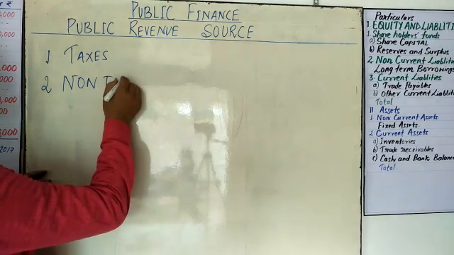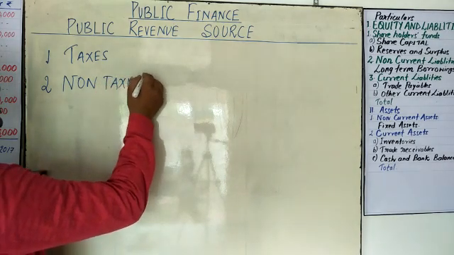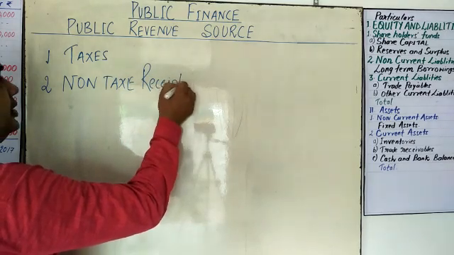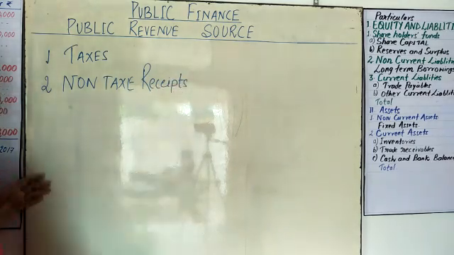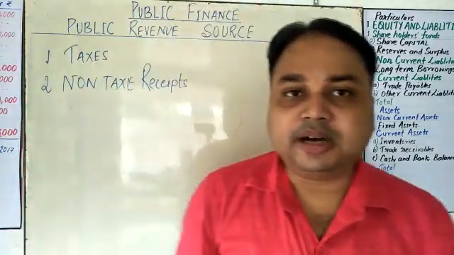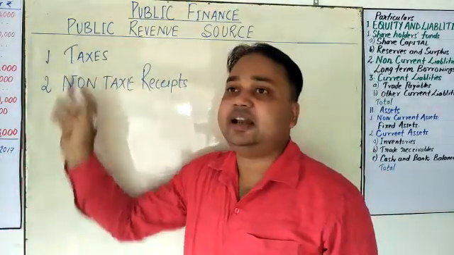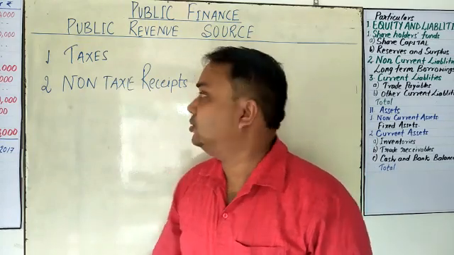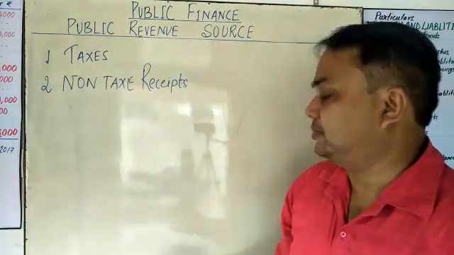So what is a non-tax receipt? My dear student, it is very important, because in our country the direct or indirect tax collected from the public is very little compared to the non-tax receipts.